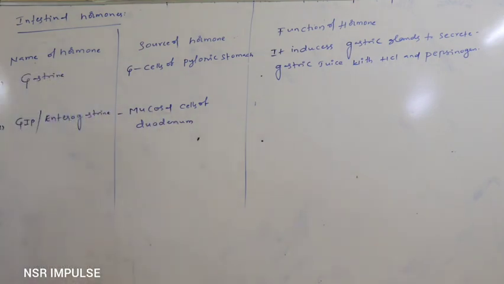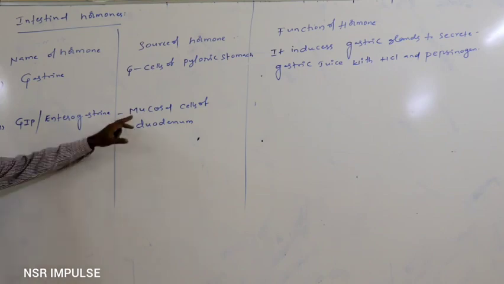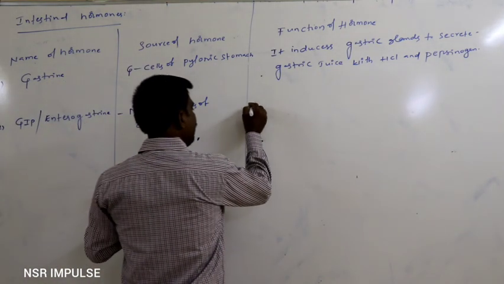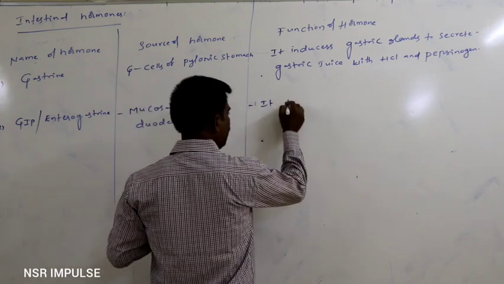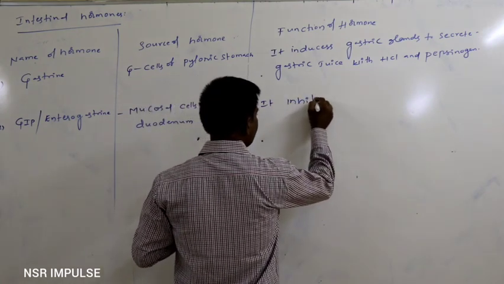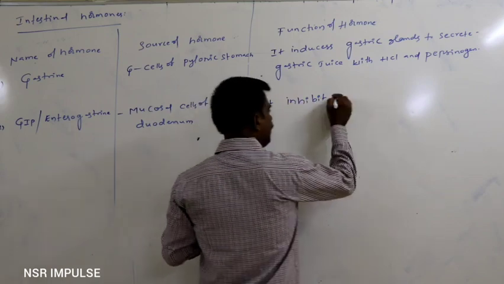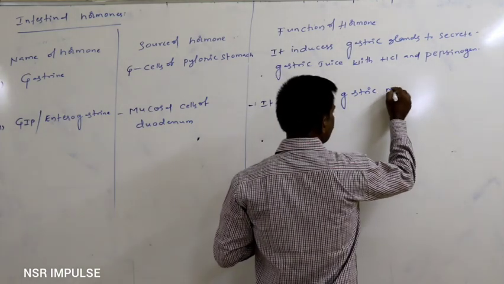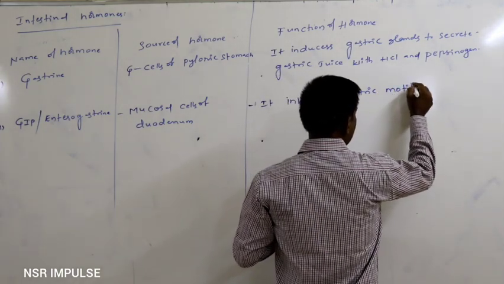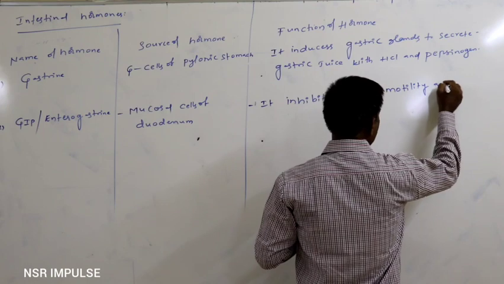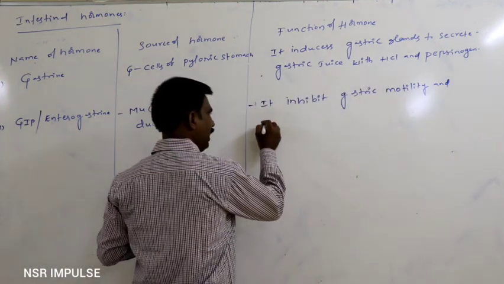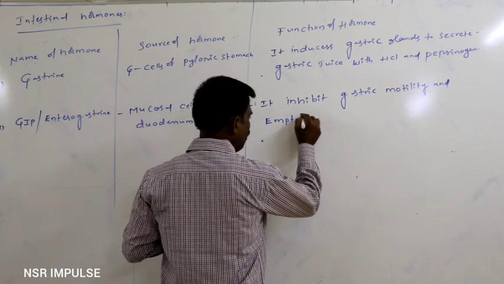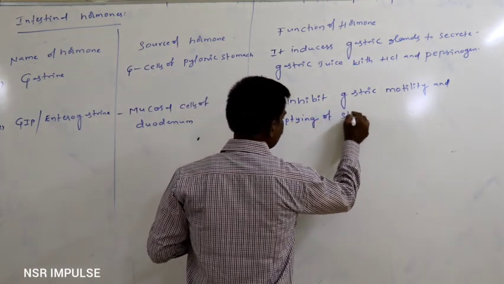Principally, gastric inhibitory peptide hormone is secreted from the mucosal cells of the duodenum. It inhibits gastric motility and emptying of the stomach.